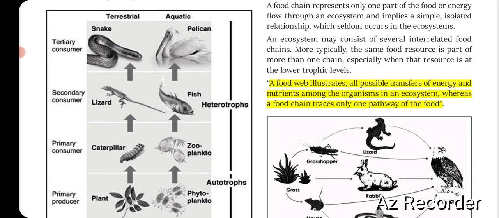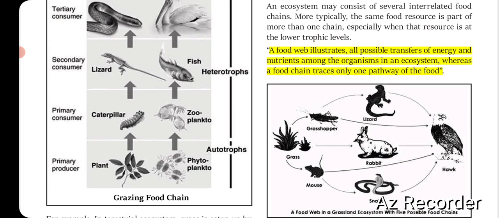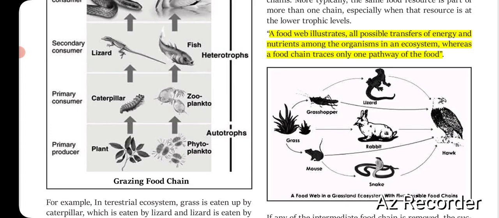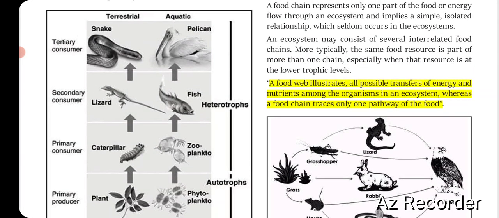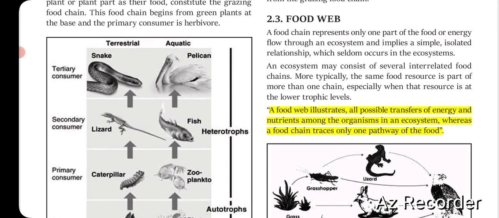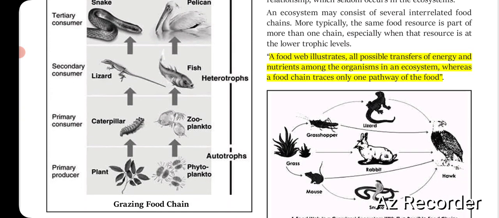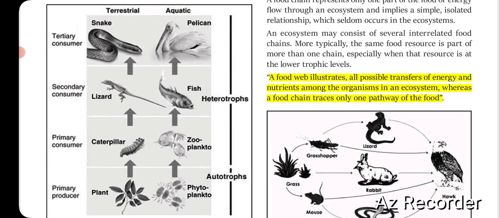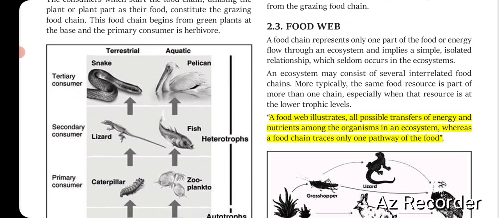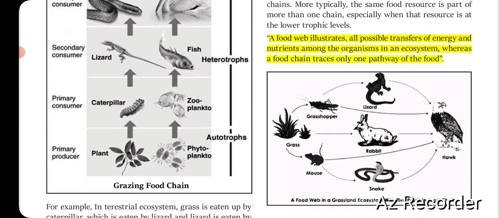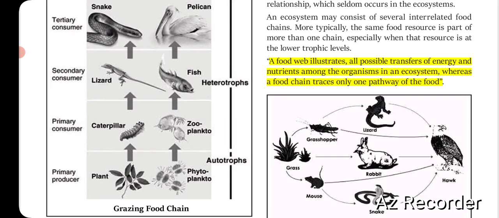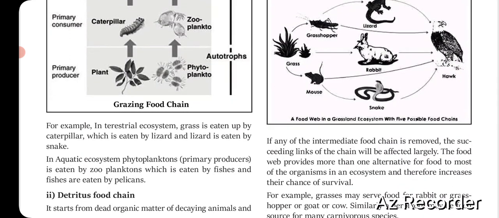Now in the aquatic system, phytoplankton is eaten by zooplankton, then zooplankton by fish, and the fish is eaten by the pelican. So in both ecosystems, terrestrial and aquatic, the starting point of consumption is green plants, that is the producers. So this is a grazing food chain.